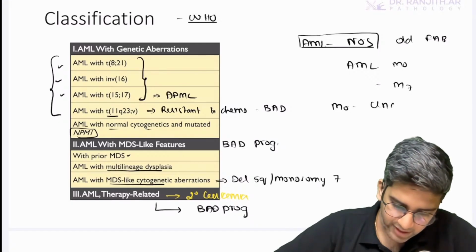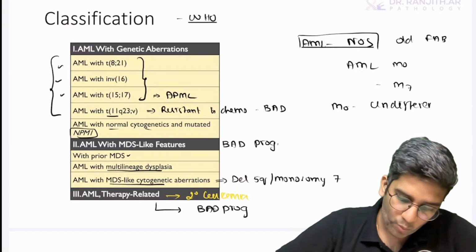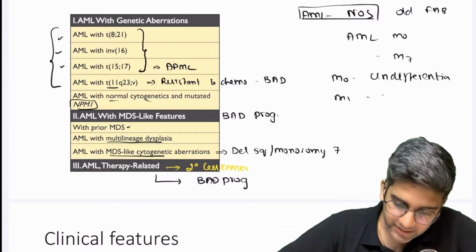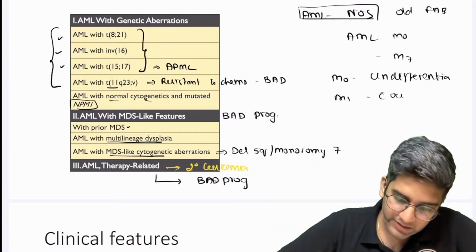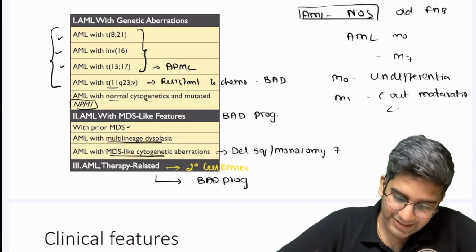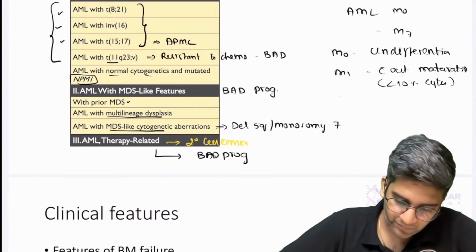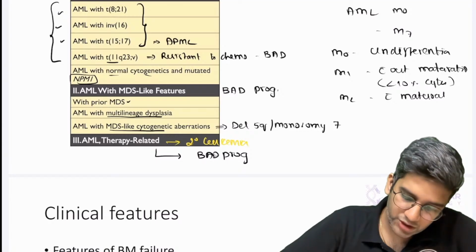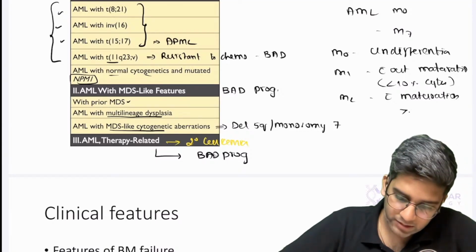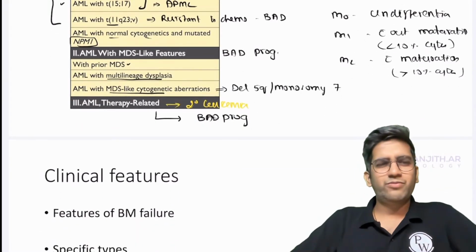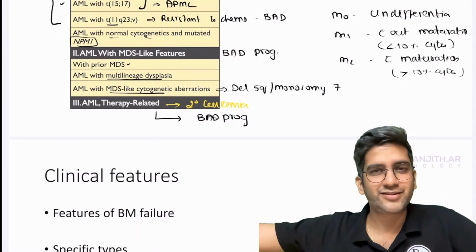M0 is undifferentiated. I don't know where it is, lymphoid or myeloid, very early. M1 is myeloid only, without maturation. When I say without maturation, it means less than 10% cytes, meaning mature cells. M2 is with maturation, so more than 10% cytes. Fine. It might not come, might be a very rare question. Don't get stumped by the question.